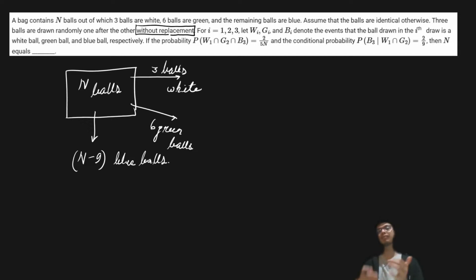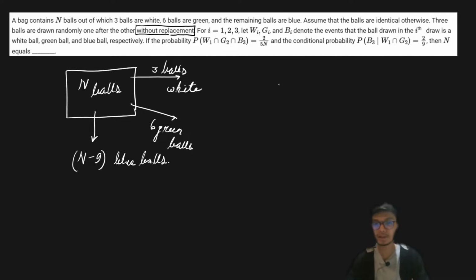Now it says that for i equals 1, 2, or 3, let's say Wi, Gi, and Bi denote the events that the ball drawn in the ith draw is a white ball, green ball, and blue ball. So the i denotes the draw. Is it the first draw, second draw, or third draw, because you're drawing three balls, right?